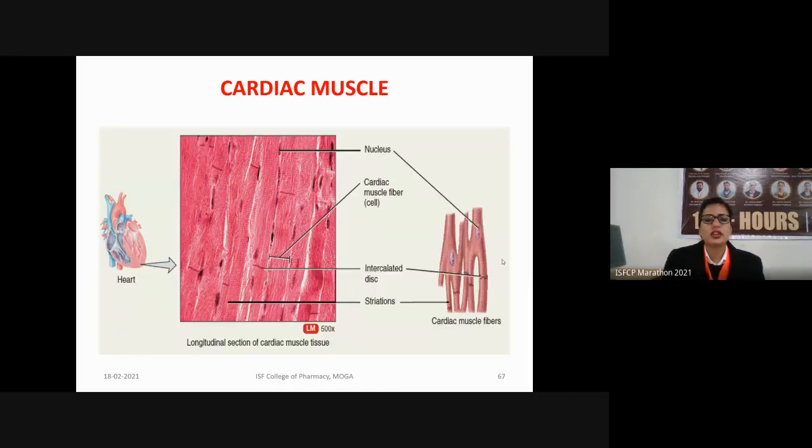This is the microscopic examination view of the cardiac muscle. So cardiac muscle consists of the cardiac muscle fiber. Here the intercalated discs can be seen. These are the intercalated discs where the plasma membranes are joined. And these are the striations like in the skeletal muscles.